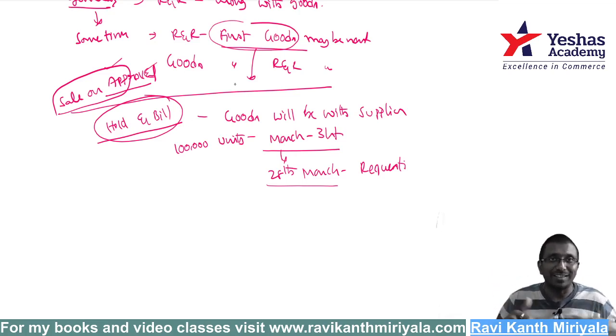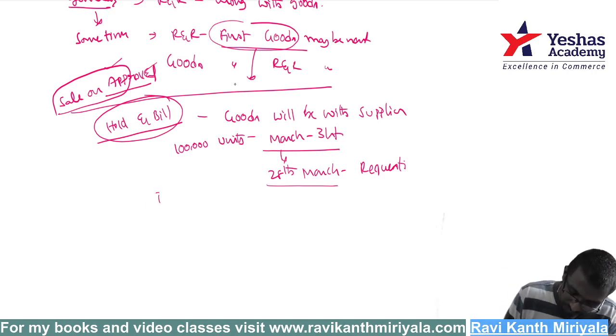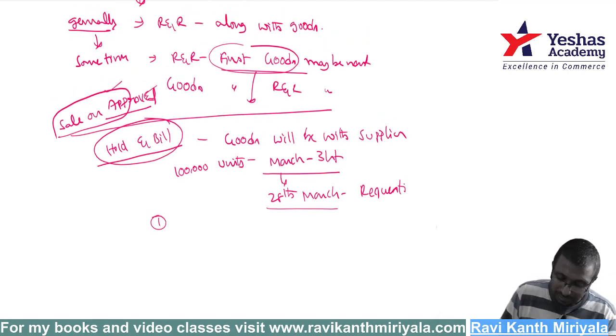Now the question: the goods are already ready, but is control transferred? No, not transferred. Right. Now, can I recognize the sales here? You can recognize it subject to the following conditions. First thing, why is the request happening? First, you should get the request. Request from whom? Request from the buyer.